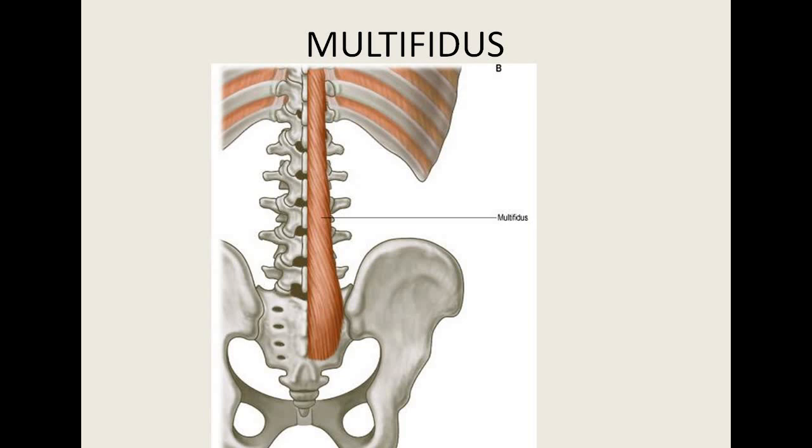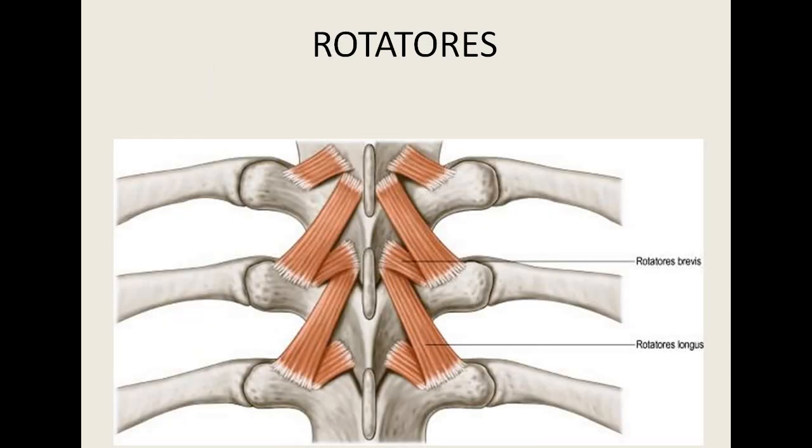About the multifidus muscle, multifidus and rotators are the deeper muscles of the back region. Multifidus is the oblique deep muscle. These arise from the mammillary processes. So the lumbar vertebra has a mammillary process, origin is from there, and they are inserted into the spinous processes 2 to 3 levels higher. About the rotators, origin is from the transverse process and insertion is into the spinous process. So origin, insertion, like that. So these are the rotators.